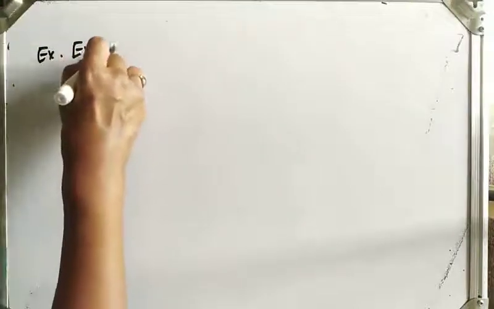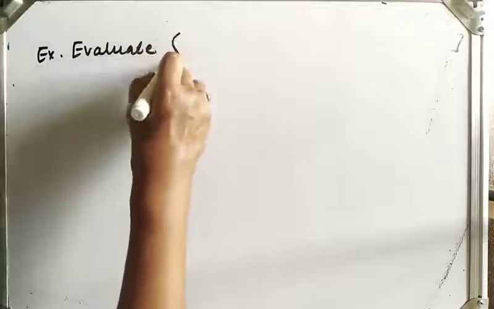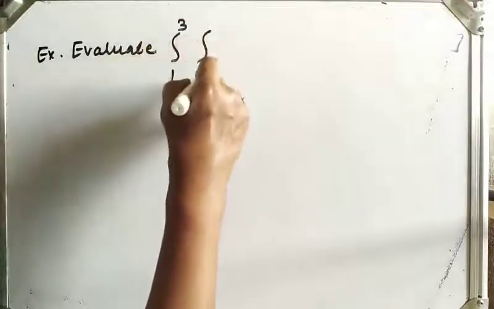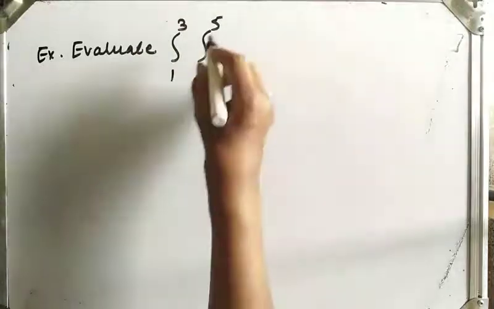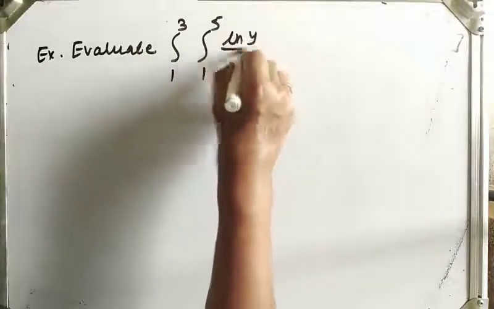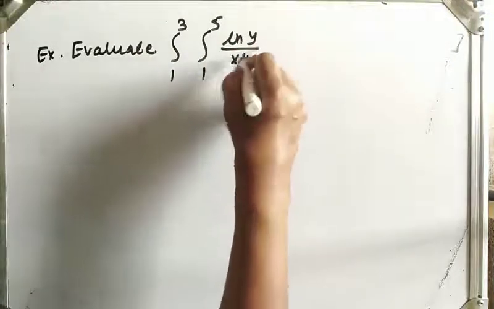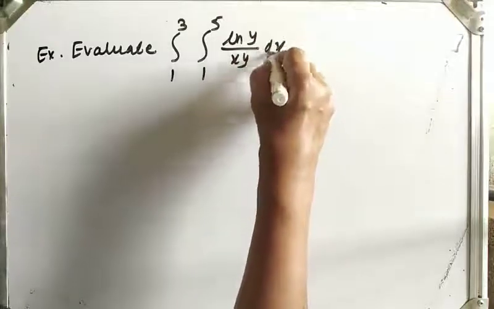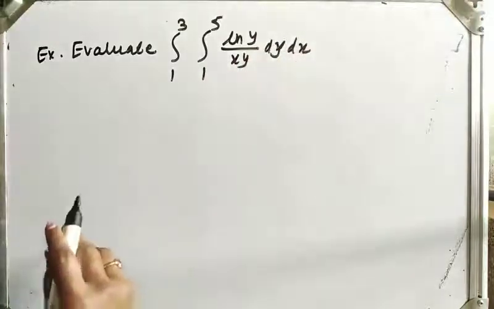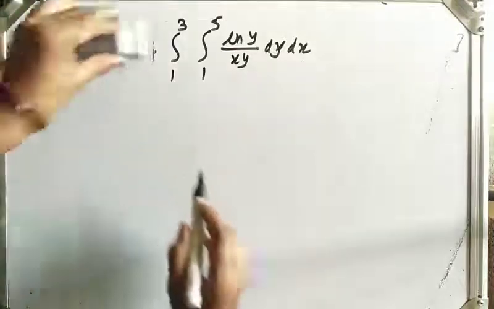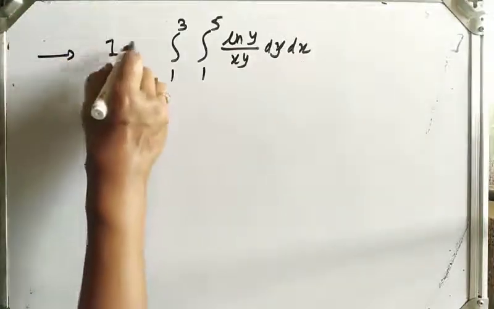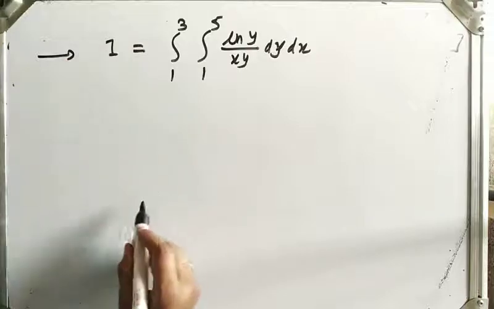Evaluate the integral from 1 to 3, integral from 1 to 5, of log y upon xy, dy dx. So first we have to integrate with respect to y, then with respect to x. So in the solution, I is equal to this.